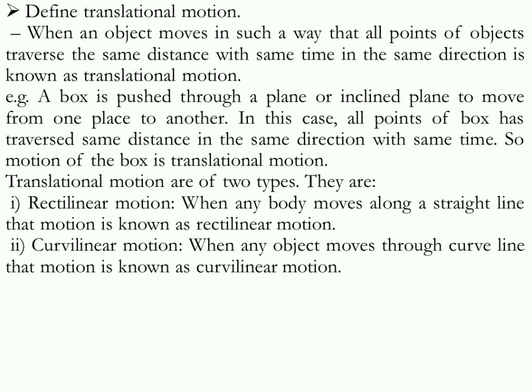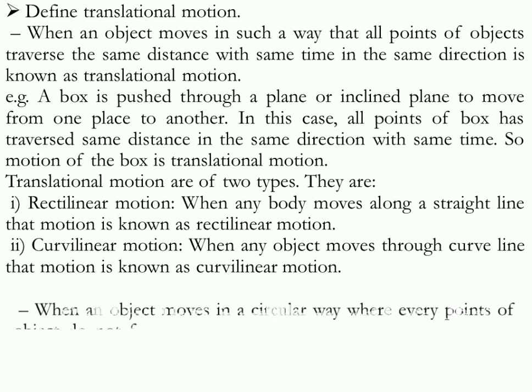Now let us know about rotational or circular motion. When an object moves in a circular way where every point of the object does not follow the same direction but revolves round the center making the same angle with the radius, it is called rotational motion. That means it moves in a circular way and all the time the direction of every point is not the same, but they are making the same angle with the center and revolving around the center. Just like the motion of a fan is a rotational motion.